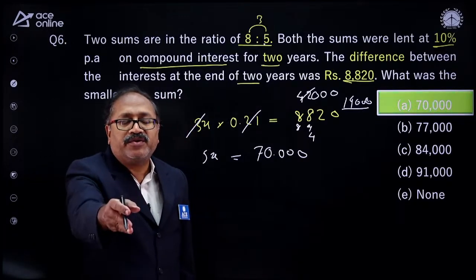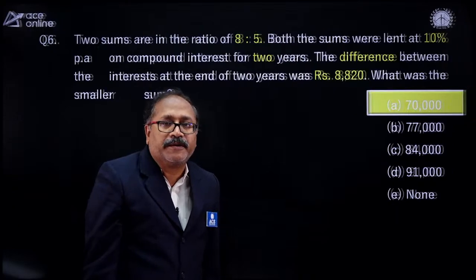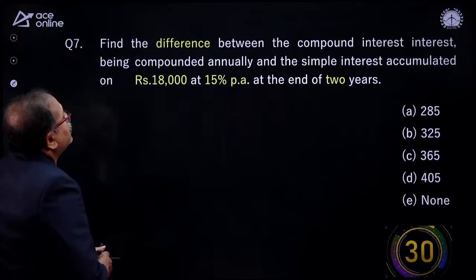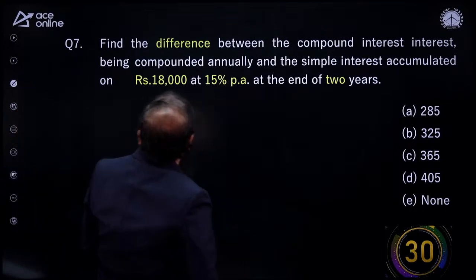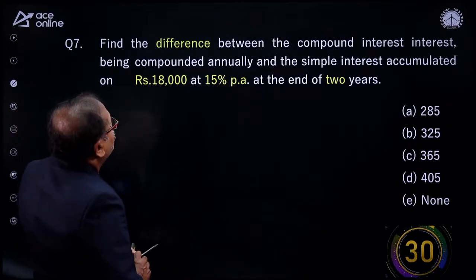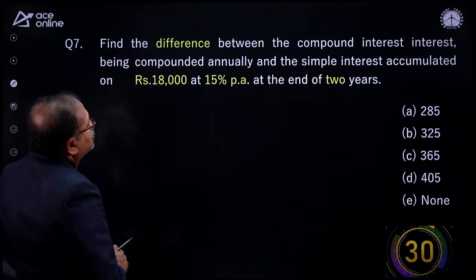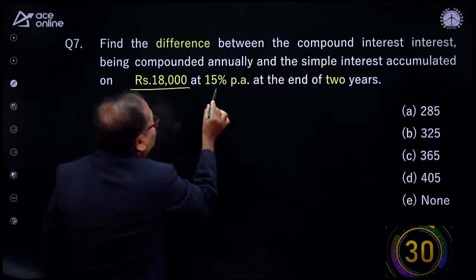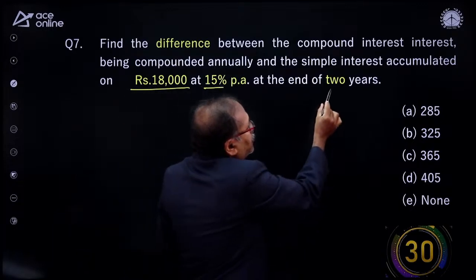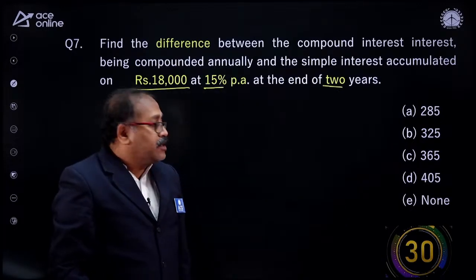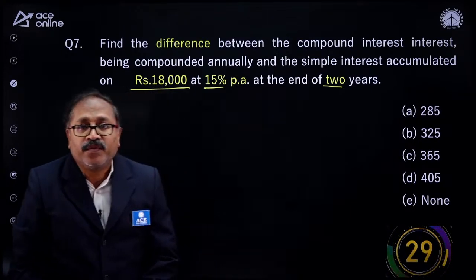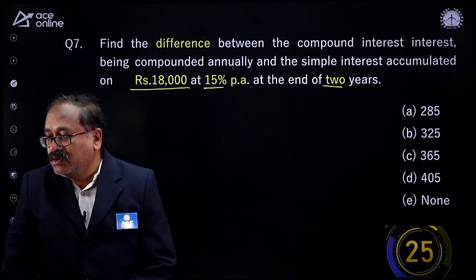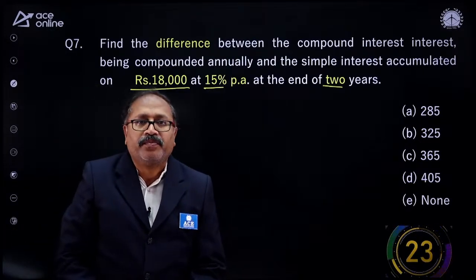Ram Kumar, for you, the next question on the board here. Find the difference between the compound interest, being compounded annually, and the simple interest accumulated on 18,000 rupees at 15% per annum at the end of 2 years. So try this. 30 seconds is for you.